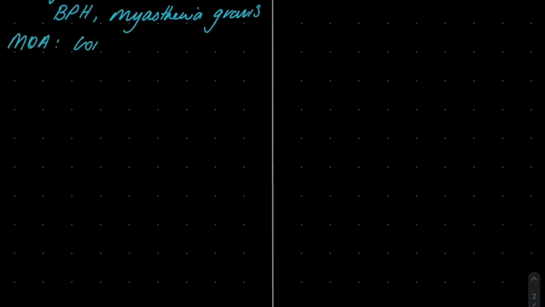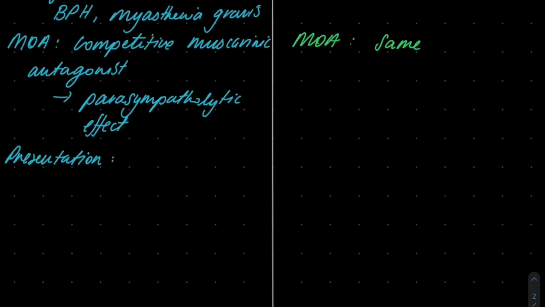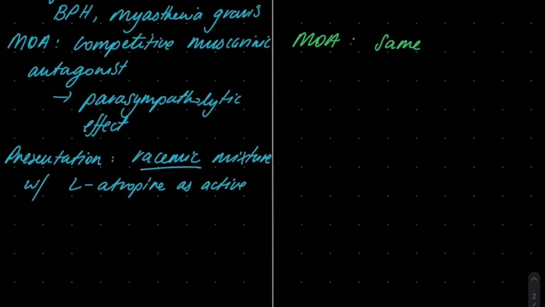The mechanism of action of atropine is that it's a competitive muscarinic antagonist with minimal nicotinic blockade. The net effect is that it essentially blocks the parasympathetic effects in the body. The mechanism of action for glycopyrrolate is similar. As for the presentation, atropine comes as a racemic mixture, with L-atropine being the only active form, and comes in a 600 mics per mil dosage.